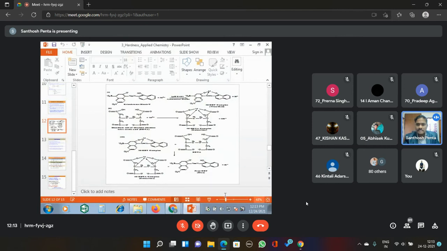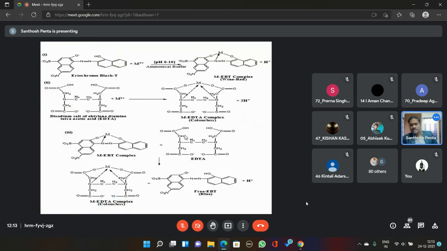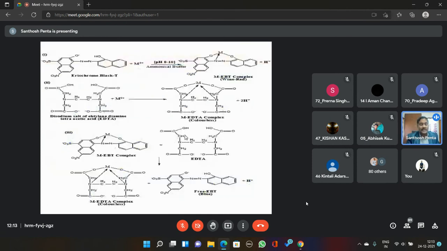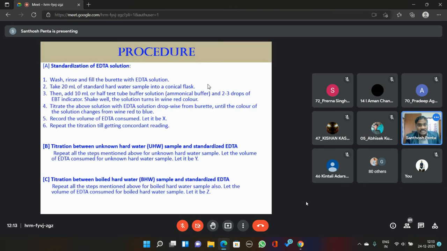The procedure was explained initially. After that, what chemical reactions are taking place? You are required to draw these structures in your examination, and there you have to write metal EBT, EDTA. Metal stands for either calcium, Ca2+, or magnesium, Mg2+. Then after that, what is the calculation?